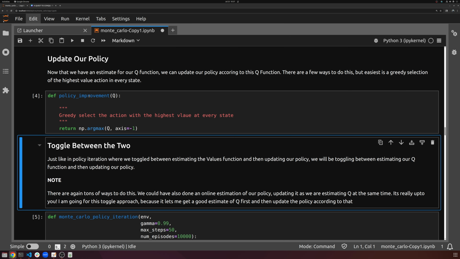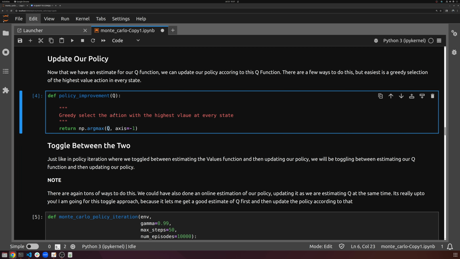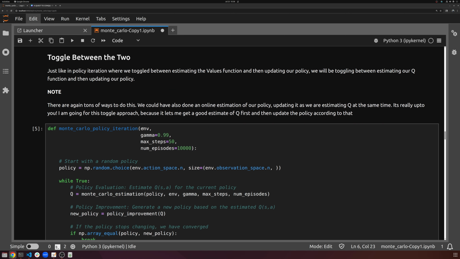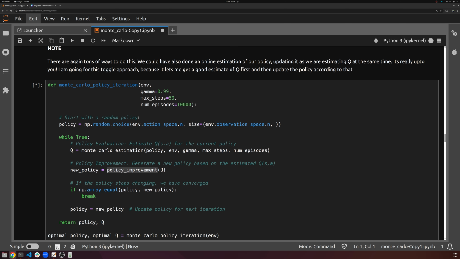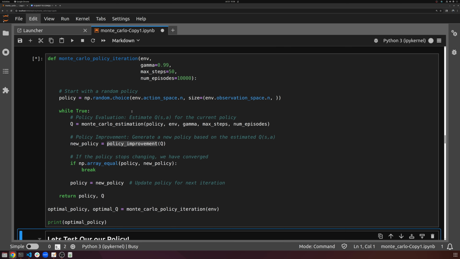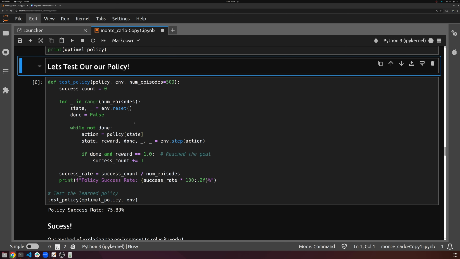Standard policy improvement. The action we want is essentially the action with the highest Q value at every state. So there you go, just take the argmax. And then this is going to be our Monte Carlo policy iteration. Essentially, we'll let that run. It takes just a second.